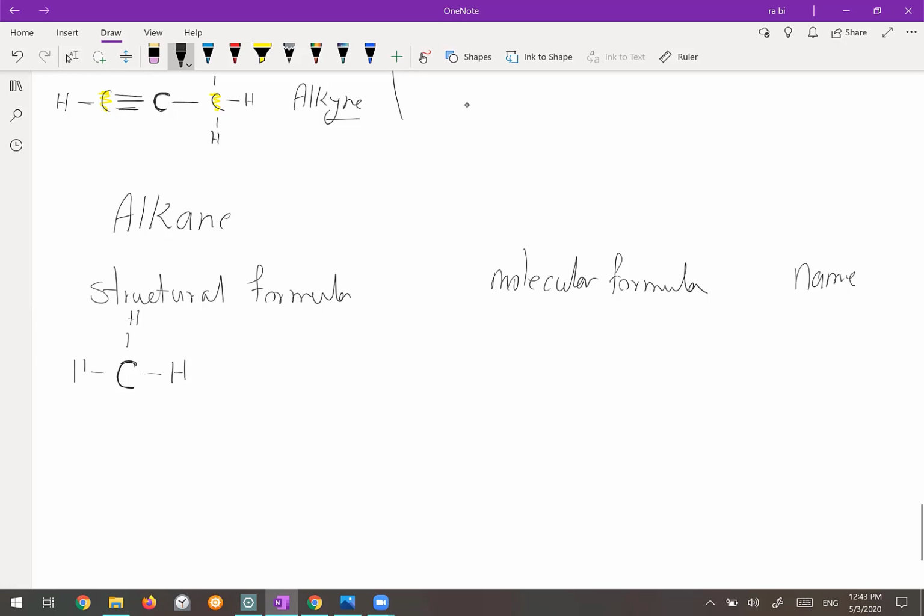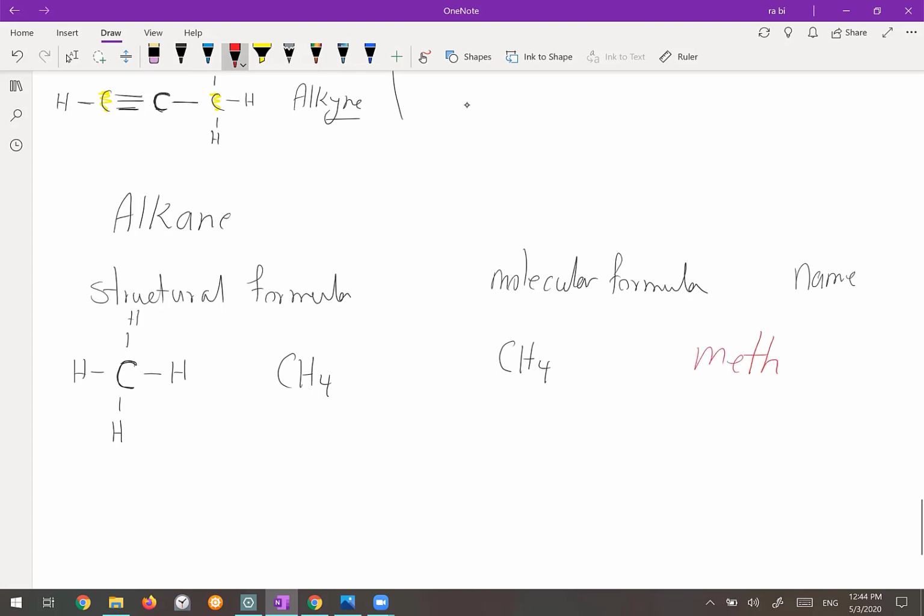This is the uncondensed structural formula. If I want to write the condensed format, I don't show the bond between the carbon and hydrogen. I just write how many hydrogen I have. So I have 1 carbon with 4 hydrogens, CH4. Okay, so the molecular formula, which shows the type of the atom and the number of each one of them, you have 1 carbon and 4 hydrogen. So the molecular formula is also CH4. The name of this one is methane.